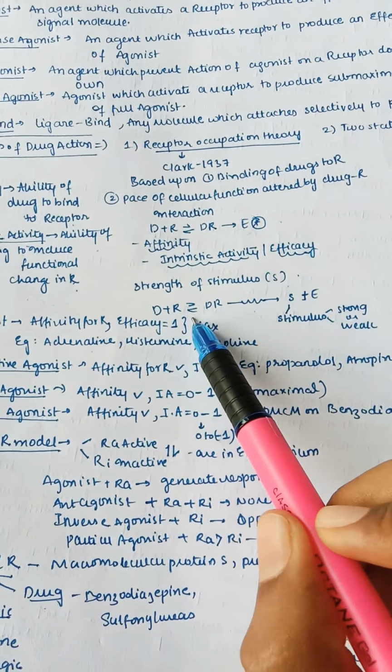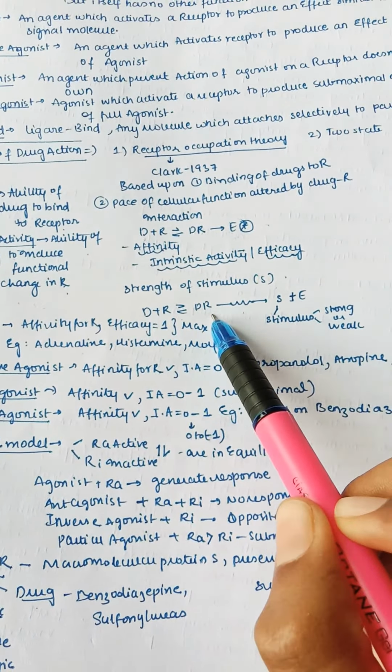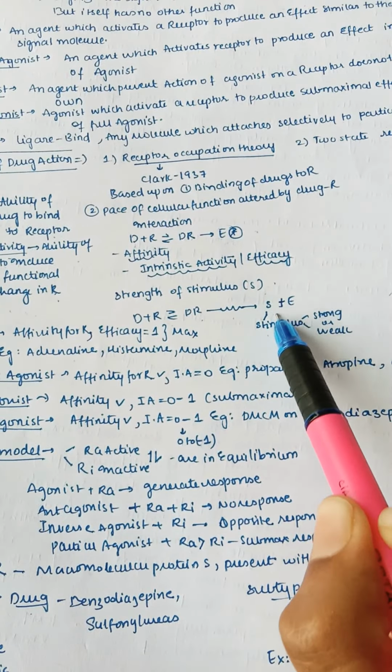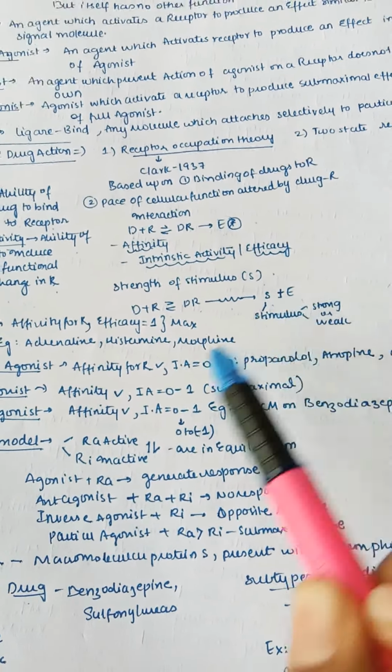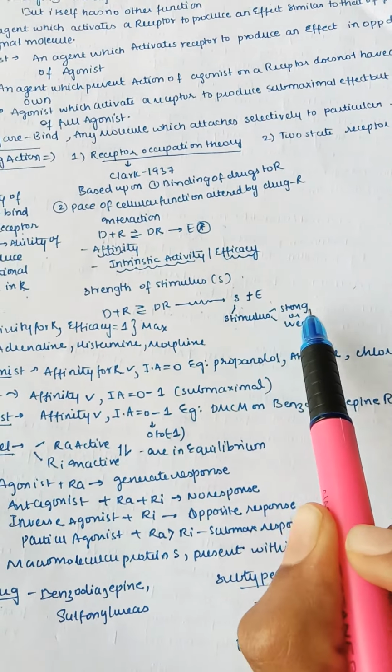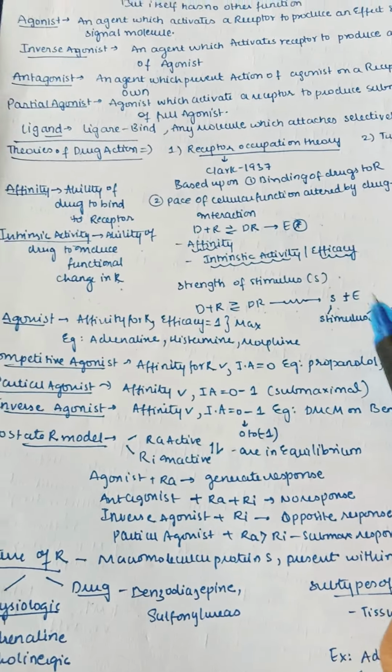So the strength of the stimulus is given by S. Here D plus R, that is drug plus receptor, forms a drug receptor complex, and it creates a stimulus, and this stimulus further gives an effect. This stimulus may be a strong stimulus or sometimes a weak stimulus.